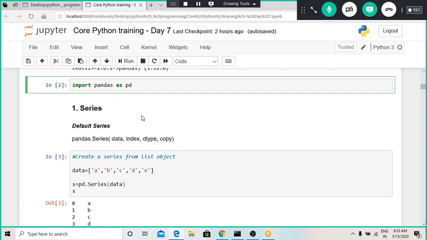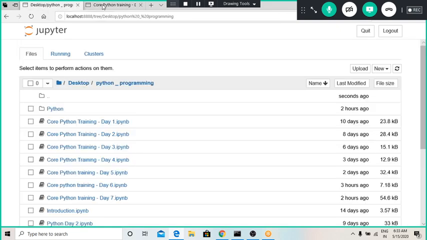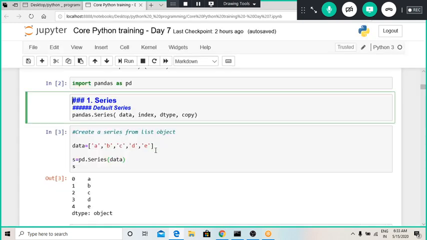So let us see applications of a series. By default, we can define a series using this command pandas.Series. Then we have to place data. The data can be in tuple format, or in np.array format, or in a list format. Okay, so just a minute, my PC is showing me some problems.